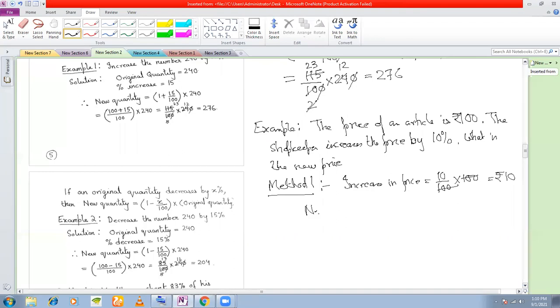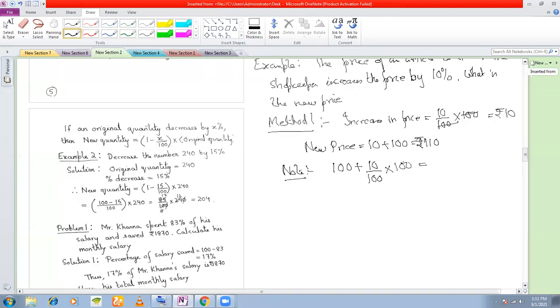So what is the new price? Sir, 110. 10 plus 100. 110. Isn't it? Just see what you are doing here. You are adding 100 with 10 by 100 into 100. This is what you are doing, right, to get 110? Yes, sir. Now from this, if I take 100 common, what will be left? 1 plus 10 by 100. Right? This is what you are doing.